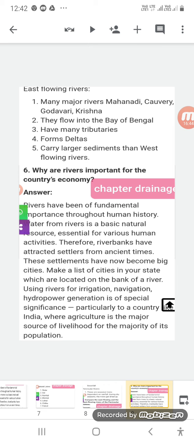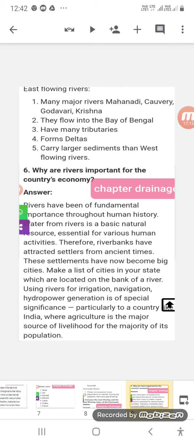Now there are east flowing rivers. The majority of these peninsular rivers are east flowing. You do have examples here. Many major rivers there are: Mahanadi, Kaveri, Godavari, Krishna. They flow into the Bay of Bengal. They have many tributaries. They form deltas. They carry larger sediment than west flowing rivers.